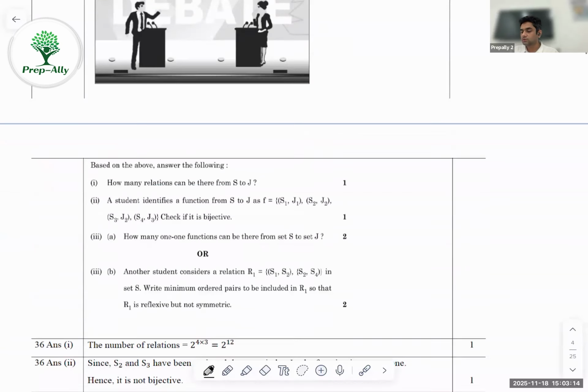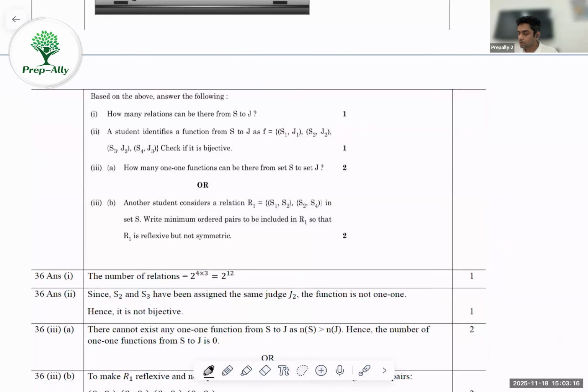Now coming to the questions. The first question is: how many relations can there be from S to J? That is the first question of the case study. So case study questions will be of this pattern. Generally, you'll have a 1 mark and a 2 mark question, for a total of 4 marks. So the first question is how many relations are possible?